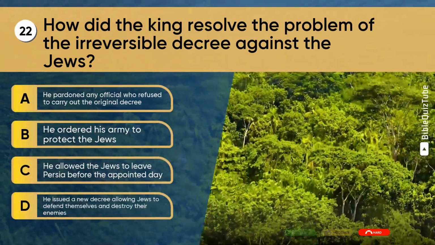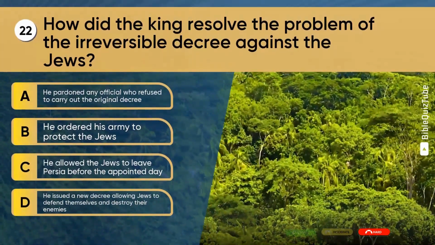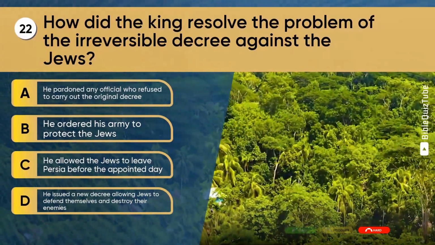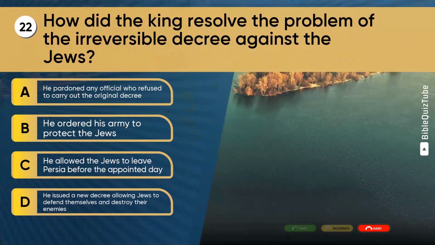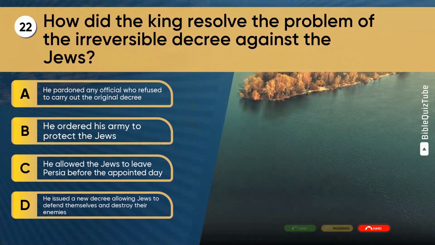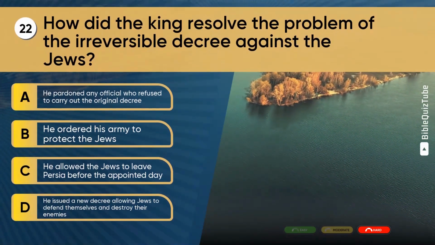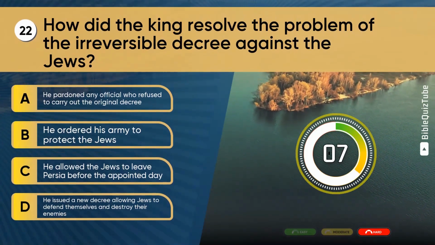Question 22. How did the king resolve the problem of the irreversible decree against the Jews? A. He pardoned any official who refused to carry out the original decree. B. He ordered his army to protect the Jews. C. He allowed the Jews to leave Persia before the appointed day. D. He issued a new decree allowing Jews to defend themselves and destroy their enemies.